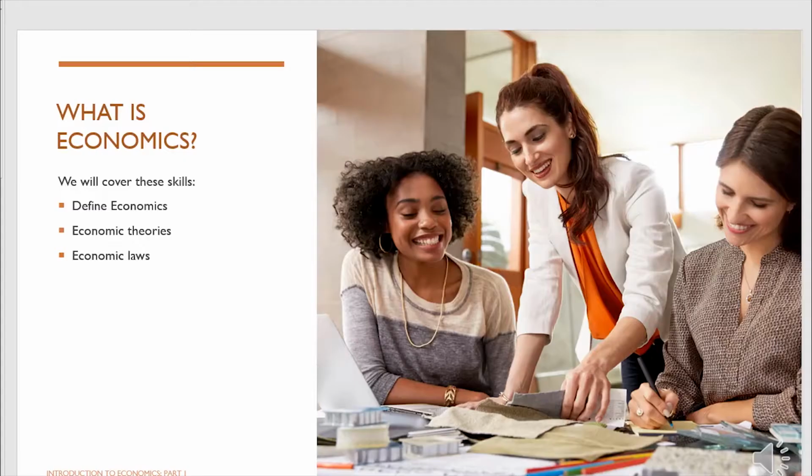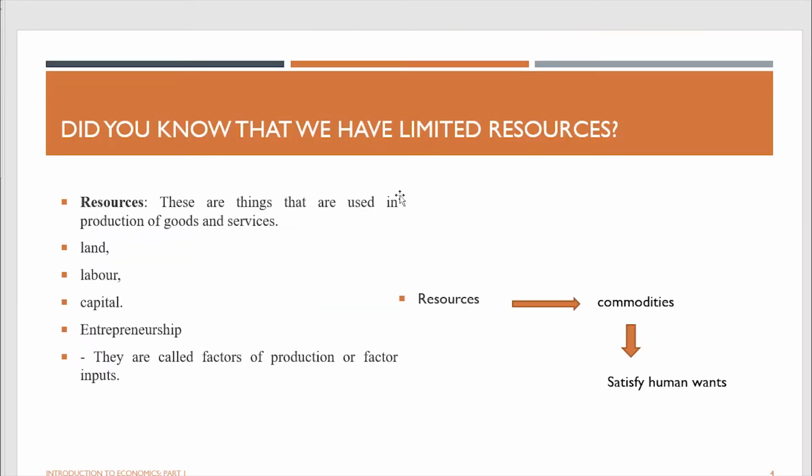So this is our first lesson, so we'll dive into what is economics. Here we shall cover the definition of economics. We talk about economic theories and economic laws. So in this world, we have limited resources. When we talk about resources, we mean those things that are used to produce commodities, things like land, labor, capital, and entrepreneurship. These things are limited, meaning they are not enough.